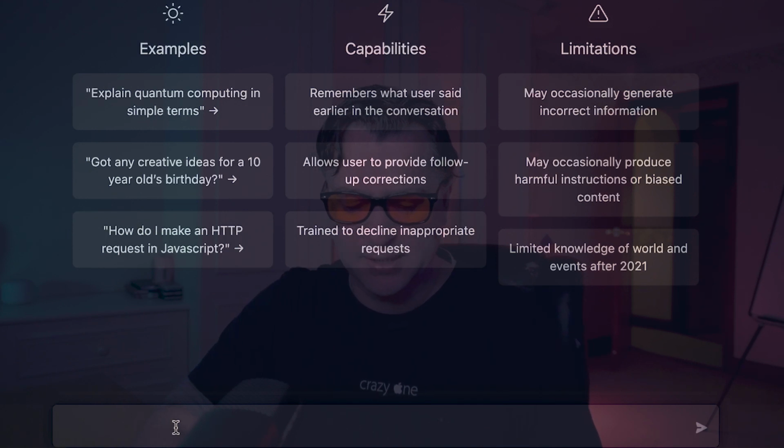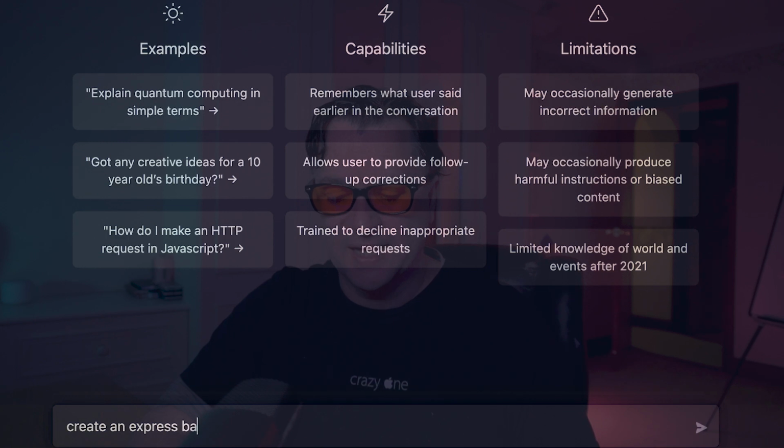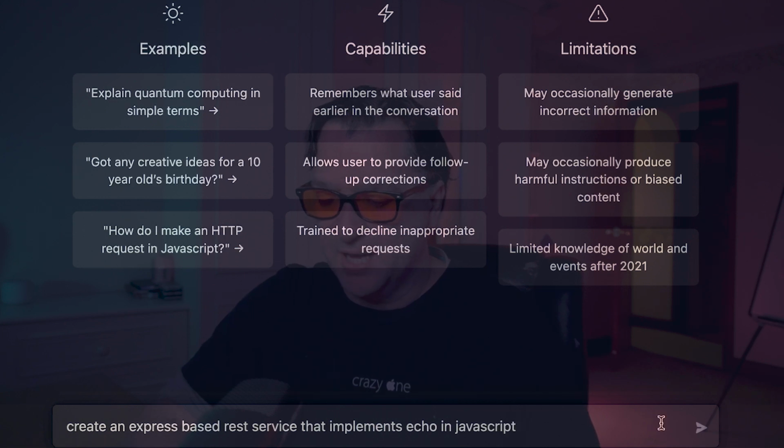Now, what we're going to do is start with some code examples, see how they look. To be honest, some of them look pretty good, but I'll show you some of the limitations as we go along and we'll move it around. So the first thing I will do is ask it to create an echo service in JavaScript. All I'm going to do is type in something like create an express-based REST service that implements echo in JavaScript. So we're just going to type that, hit the prompt.